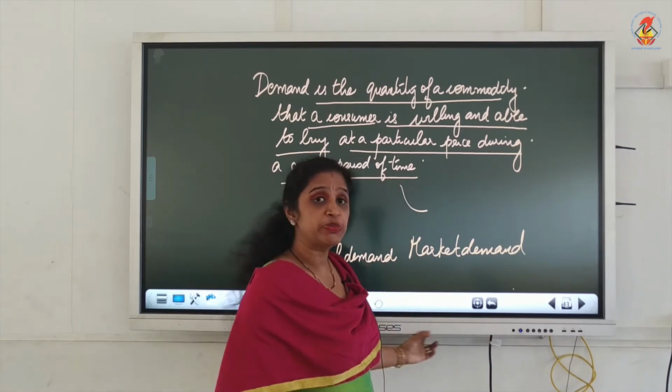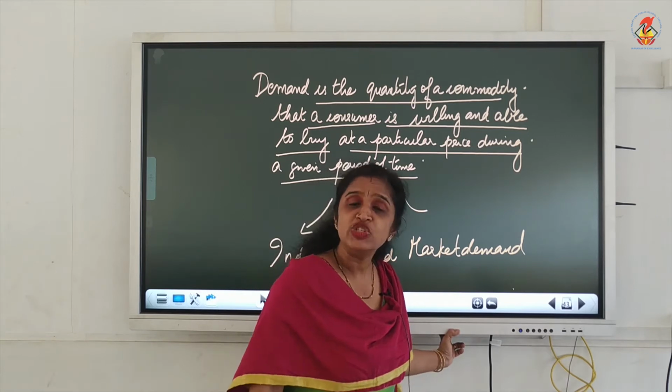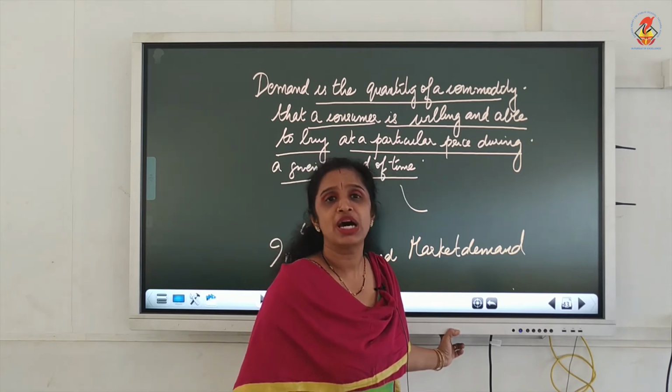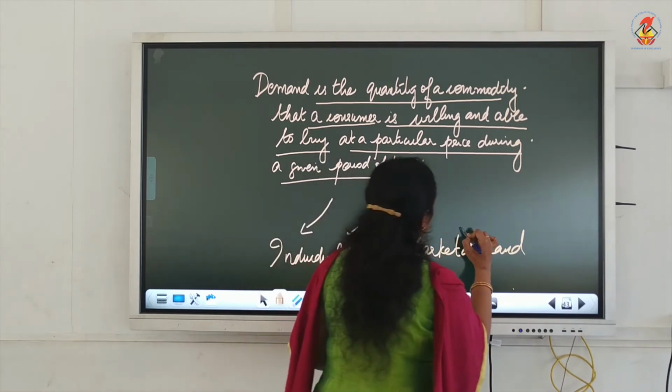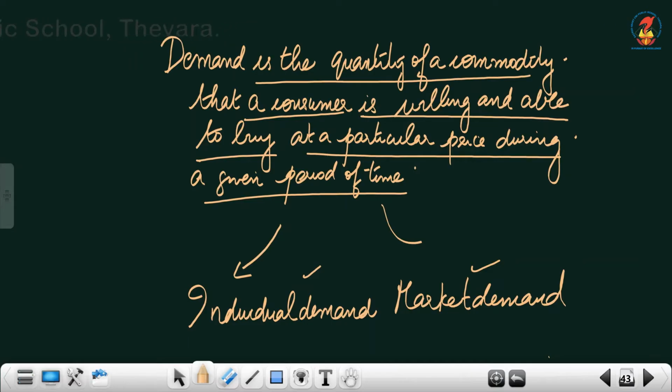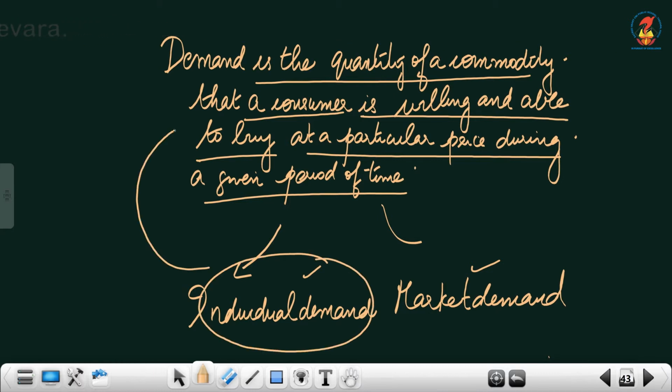Now, there are two types of demand. One is individual demand and one is market demand. Now, what is meant by individual demand and what is meant by market demand? Now, the definition of individual demand is same as that of demand. What is the definition for demand? Demand is the quantity of a commodity that a consumer, one consumer, is willing and able to buy at a particular price during a given period of time.